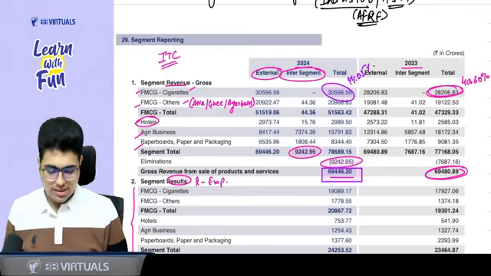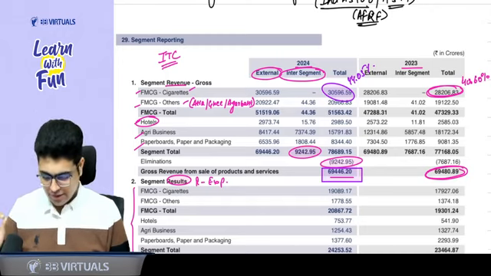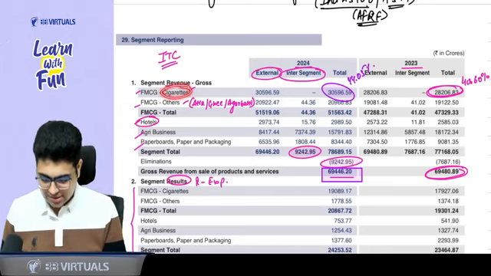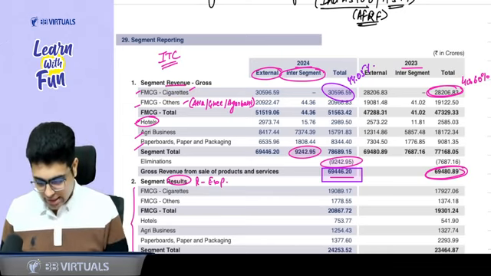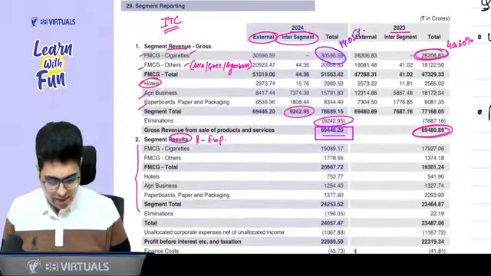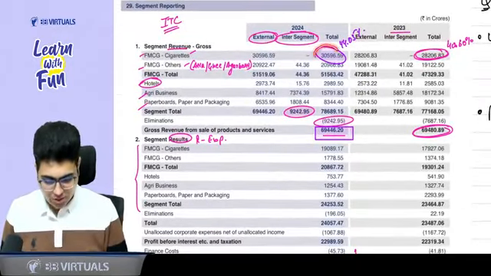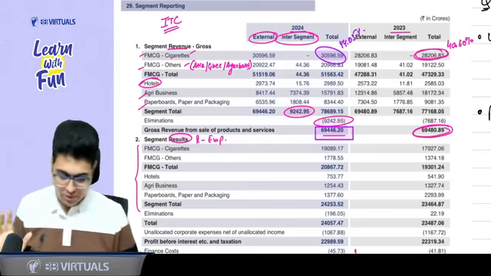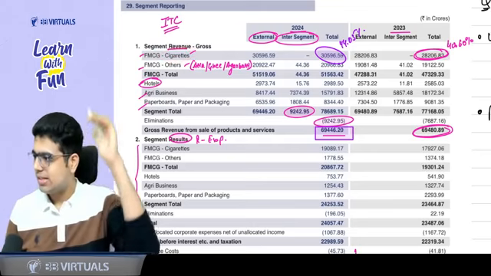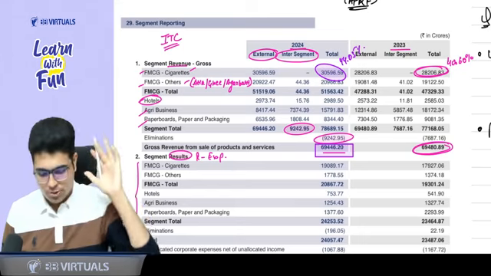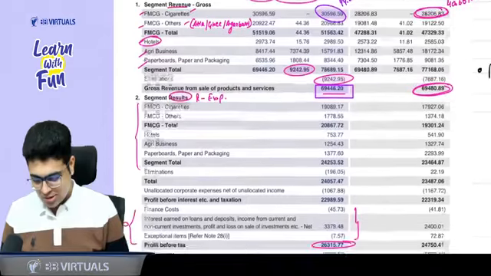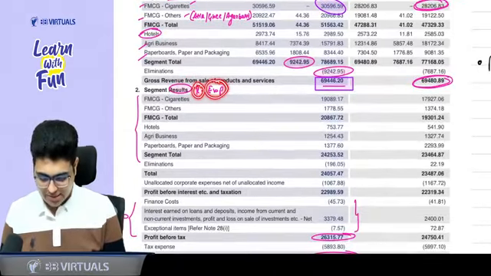As you can see in ITC, if I talk about the revenue, 44% of the revenue is in the hands of cigarettes, in case of FMCG. And if this is the case in 2024, if we see 2023, 40.6% was in the hands of cigarettes. So as an auditor, you can see that properly they have shown segment wise revenue. Whatever is the inter segment sales, they have properly eliminated it. Then you see the segment wise results, means revenue minus expenditure.